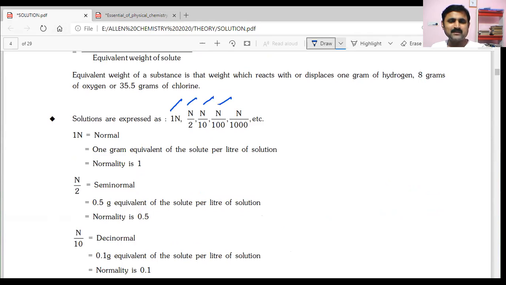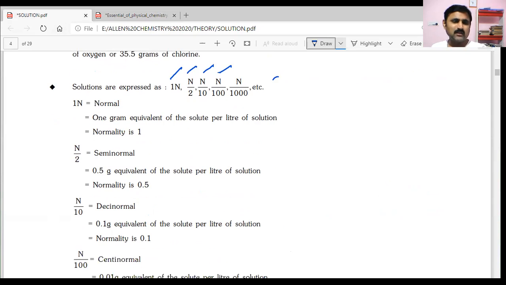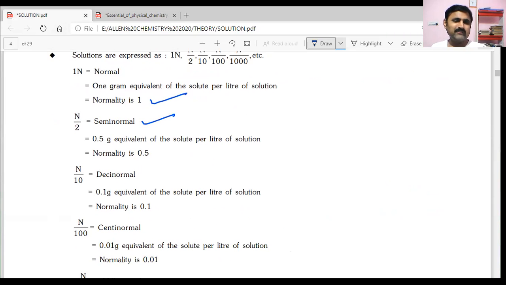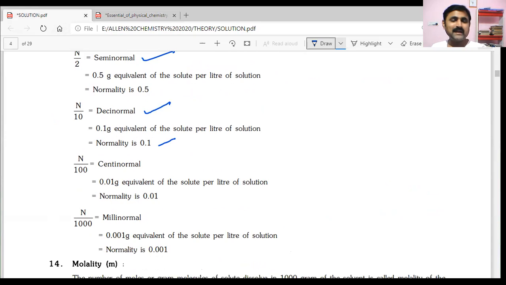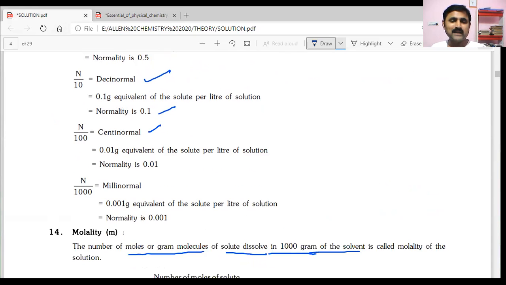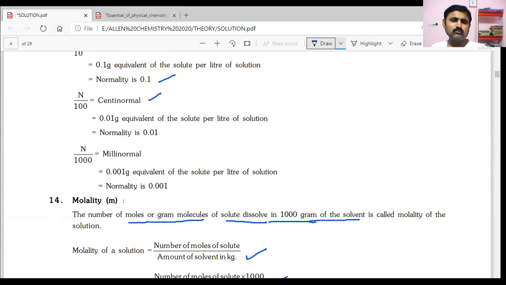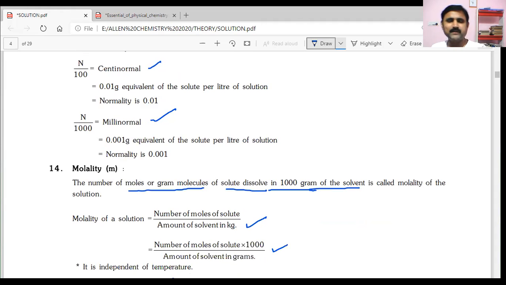Okay, not only this one, we have solutions expressed as 1 normal, N by 2, N by 10, N by 1000, like this. These normalities can be expressed. If it is 1 normal; if it is N by 2, semi-normal; if it is N by 10, that is deci-normal, we can say 0.1. N by 100 is 0.01, that is called centi-normal. If it is 0.001, that is called milli-normal, like molarity only.